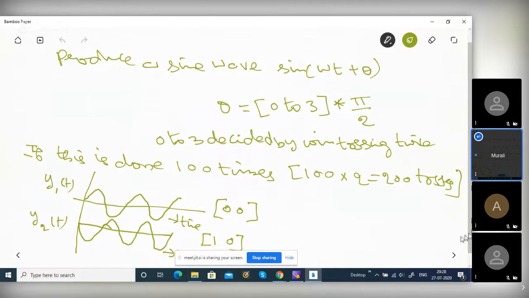So now we know what is a stochastic process, what is a random variable, and what is a realization. Okay, we'll move to the next topic.